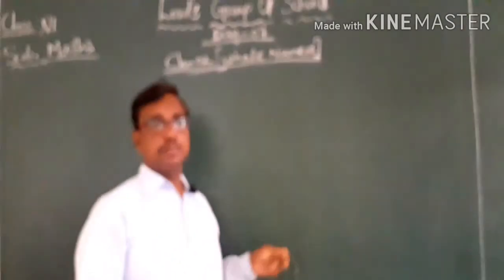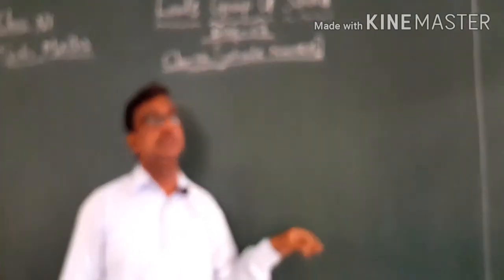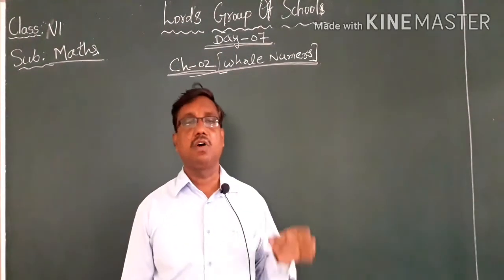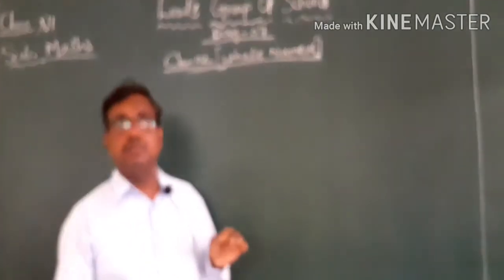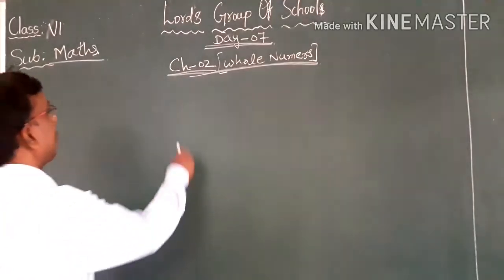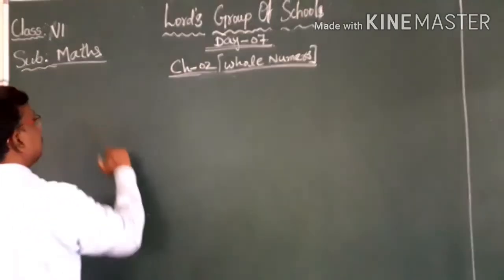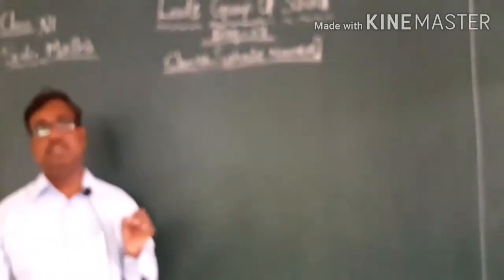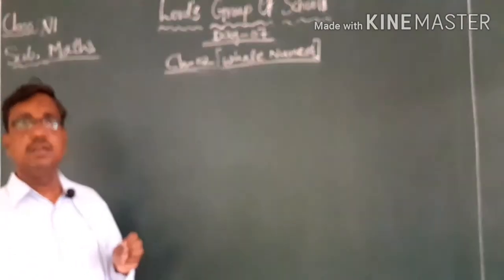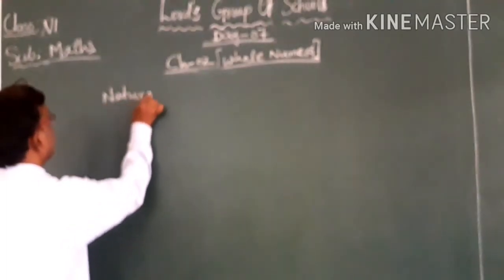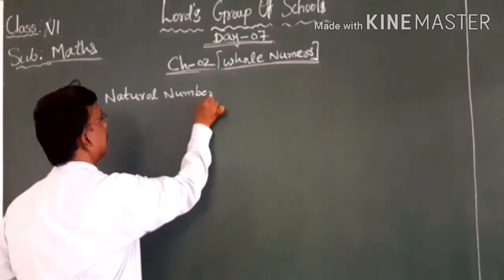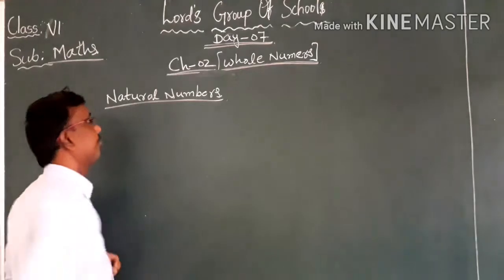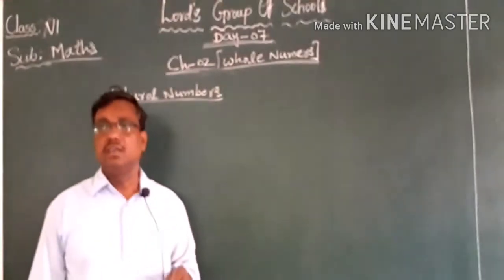As we learned in the previous chapter about digits and numbers, now we'll recall. So let me know, what are natural numbers? What did we learn?